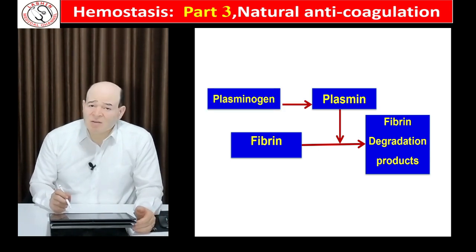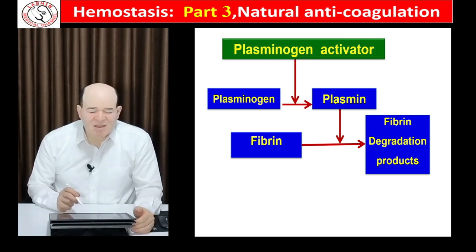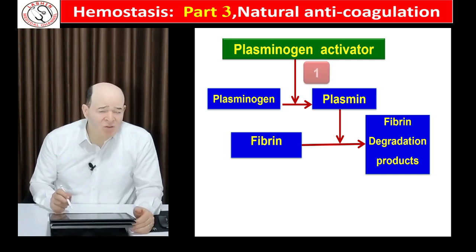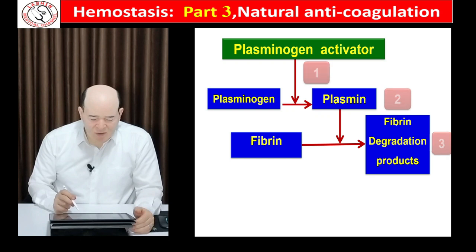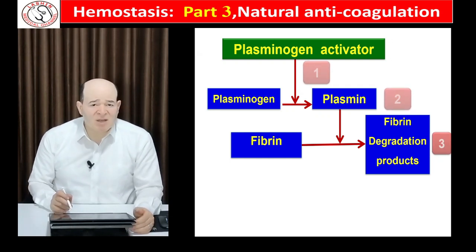So we have too much plasminogen, but the process can't occur except in the presence of plasminogen activator. If this factor is present, the cascade starts. So the steps will be: first, formation of plasminogen activator. Second, conversion of plasminogen into plasmin. Third, degradation of fibrin into fibrin degradation products. So the main question here is, how can plasminogen activator be formed?